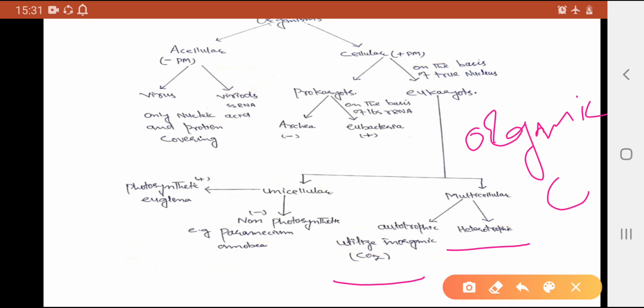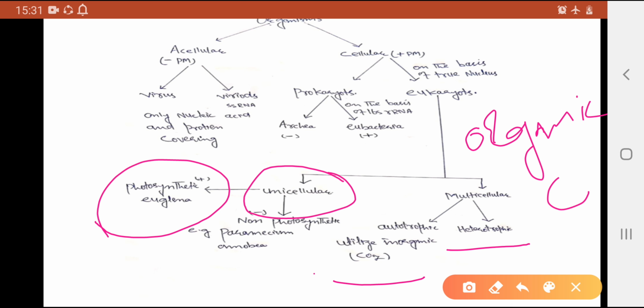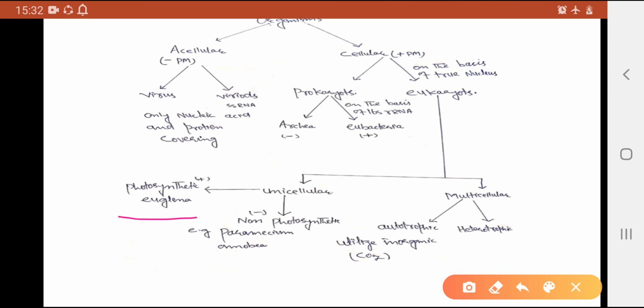And now we can come to the unicellular organisms. Unicellular means they are single-celled organisms. They may be photosynthetic, which can do photosynthesis, and they may be non-photosynthetic organisms. A photosynthetic organism is Euglena. And non-photosynthetic organisms are Paramecium and Amoeba. But you can remember it, Euglena, Paramecium and Amoeba, all three are single cellular organisms. They are made up of a single cell. I hope this is clear to you. Now we can come to the next slide.